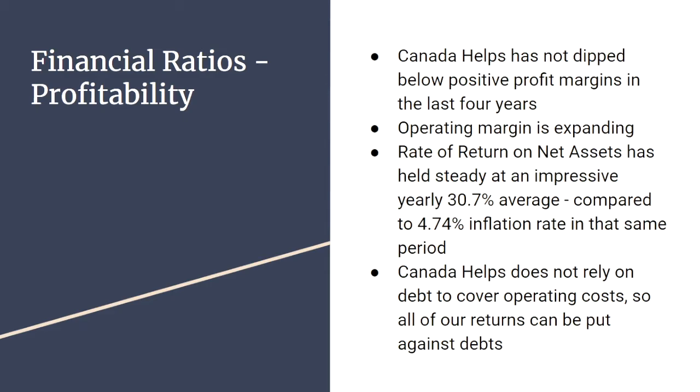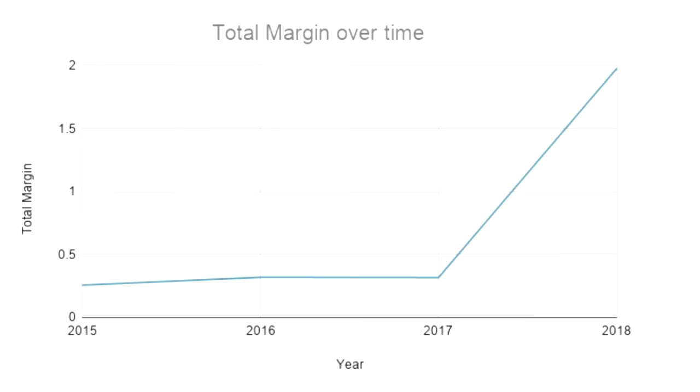Having analyzed the profits of Canada Helps, there are a few notable findings worth highlighting. Canada Helps has been fiscally steady for the past 4 years, never losing money for each dollar invested in operations or carrying a negative end-of-year balance.